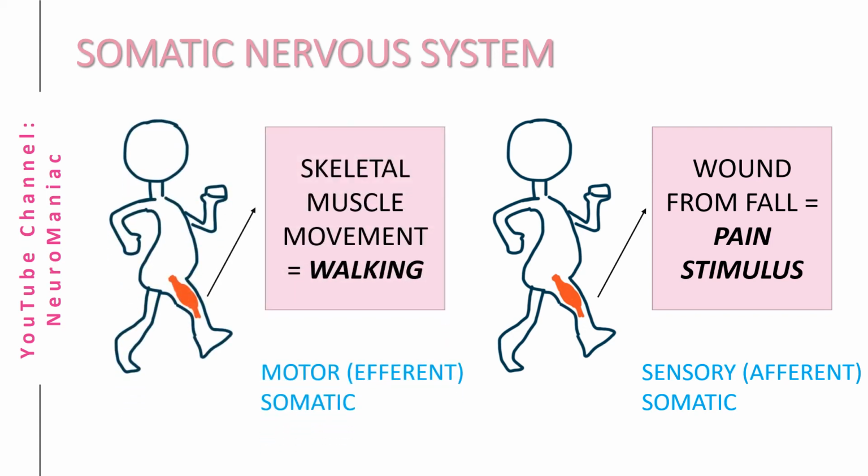Motor somatic nerves innervate skeletal muscle, which produce voluntary movements. An example of this would be walking.